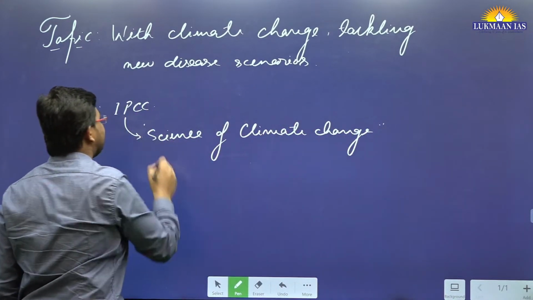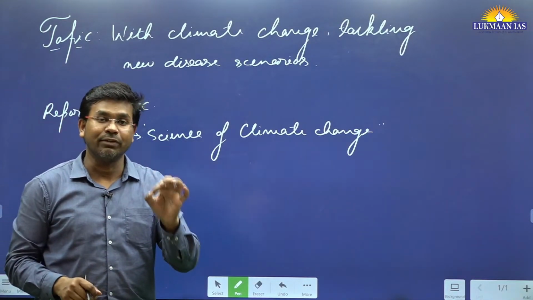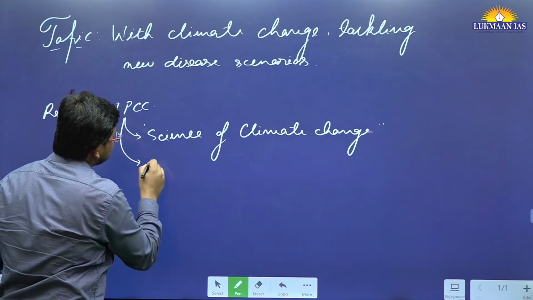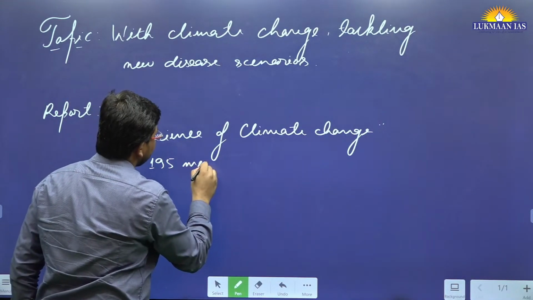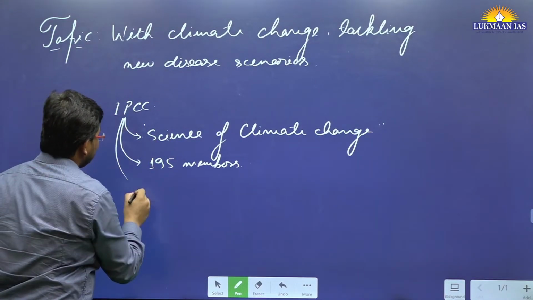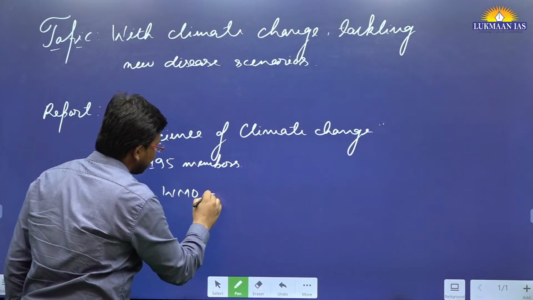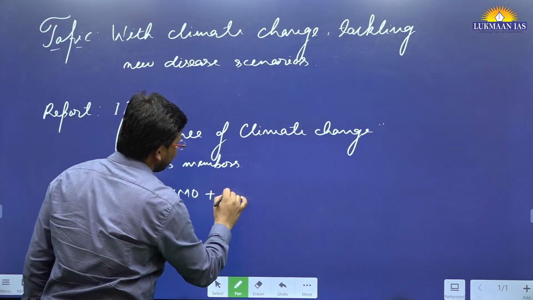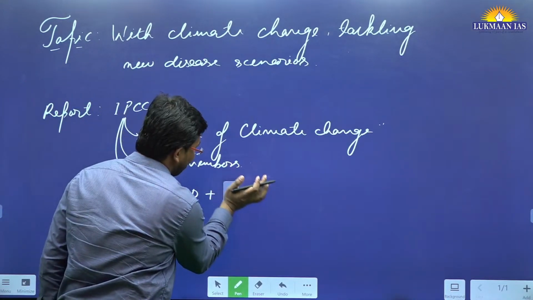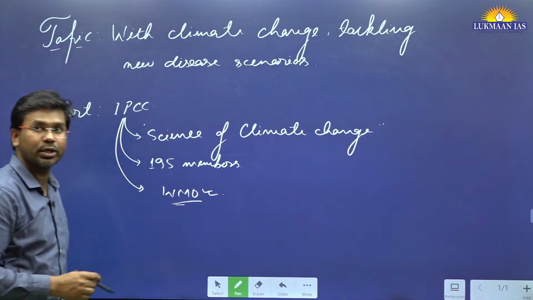and it shares the science of climate change with various member countries so that these member countries can take informed policy decisions to address the issue of climate change. Presently IPCC has 195 members. Okay, it has 195 member countries, and this organization has been established by World Meteorological Organization and the United Nations Environment Program, UNEP, like that. So two bodies have established. So one of the bodies, World Meteorological Organization.